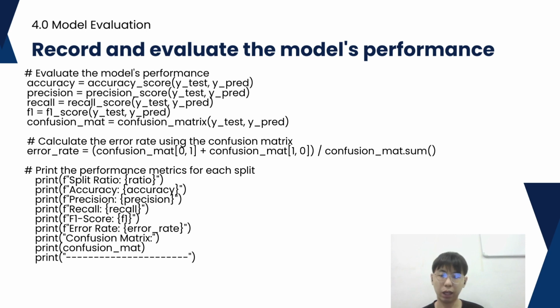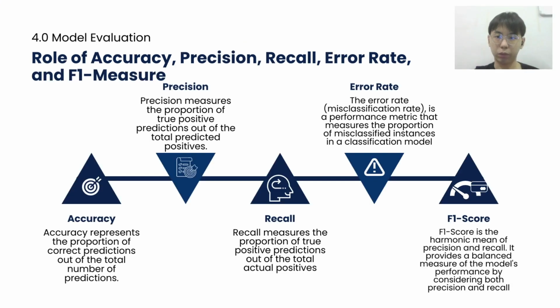The performance metrics are printed for each split ratio, including the split ratio itself, accuracy, precision, recall, F1 score, error rate, and the confusion matrix. So now I'm going to explain about accuracy, precision, recall, error rate, and finally the F1 score. So firstly, accuracy represents the proportion of correct predictions out of the total number of predictions.